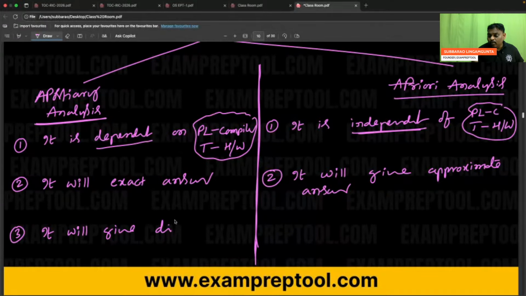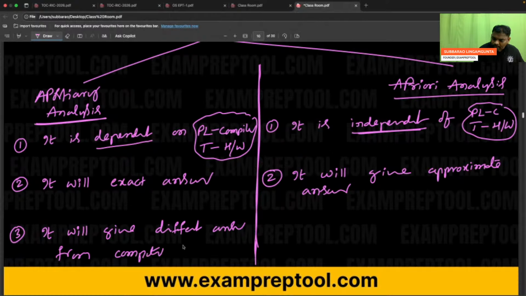In a supercomputer, less time will come. In a slow processor, more time will come. It will give different answers, meaning different times, from system to system.